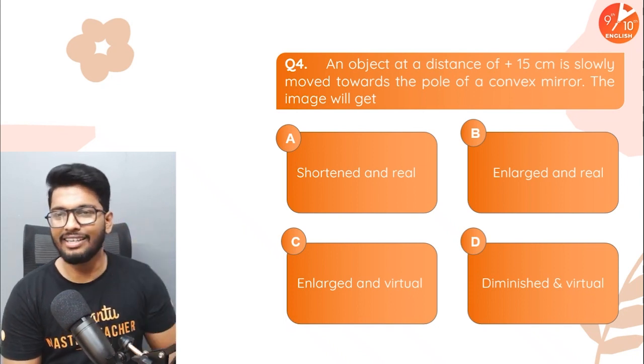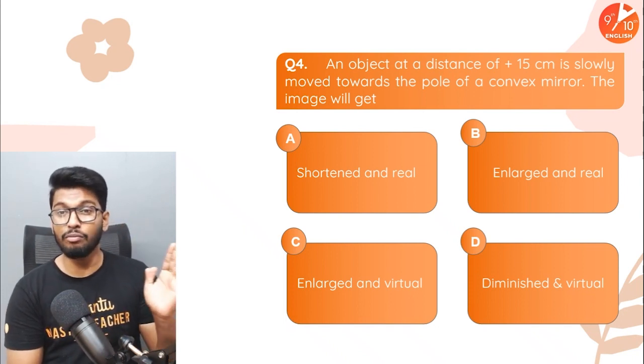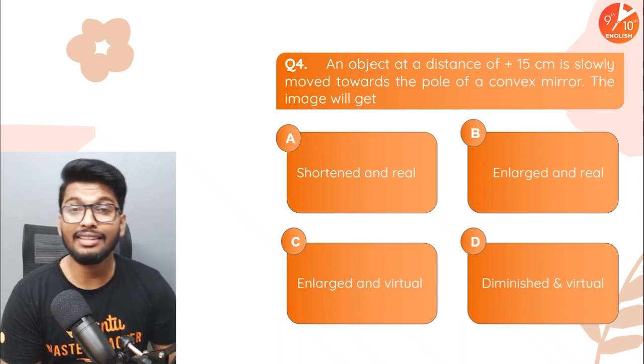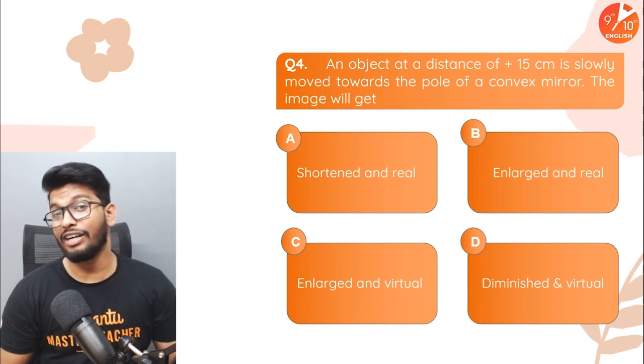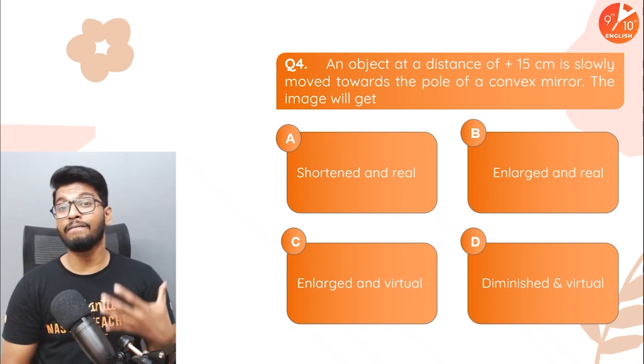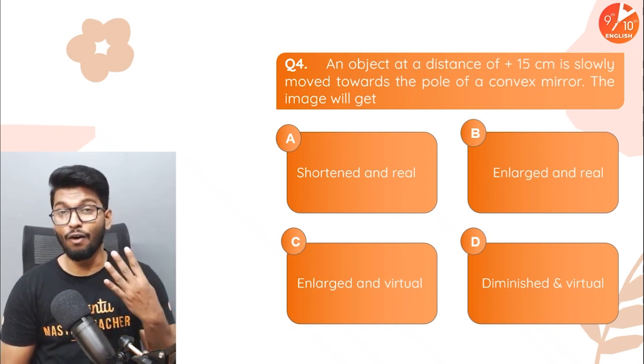Alright, an object at a distance of plus 15 centimeters slowly moving towards the pole of the convex mirror. The image will get shortened and real, enlarged and virtual, or diminished and virtual. Your answer in 5, 4, 3, 2, 1.